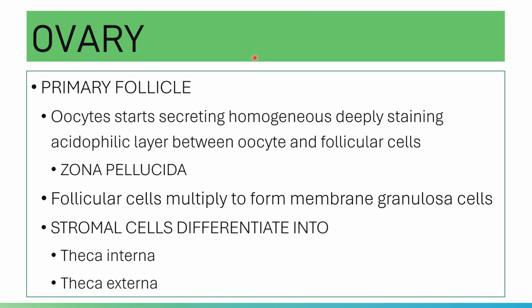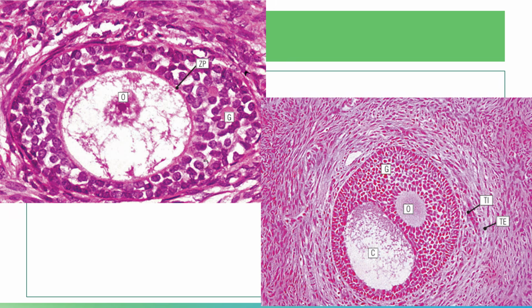Again, your theca interna is the inner portion and is your highly vascular layer of cuboidal cells, and your theca externa is the outer layer, which is connective tissue in nature, made of connective tissues that consist of smooth muscle cells and bundles of collagen fibers.